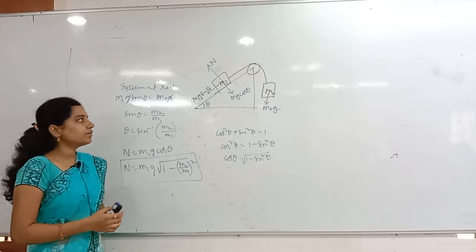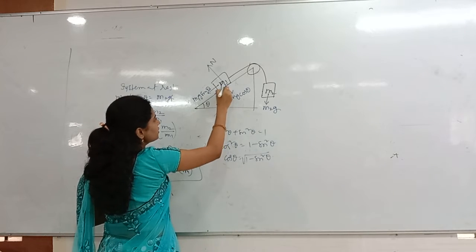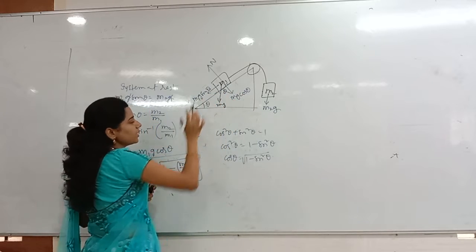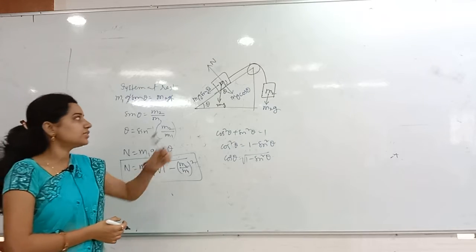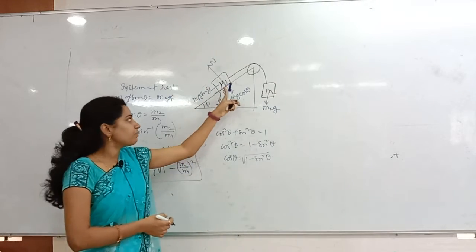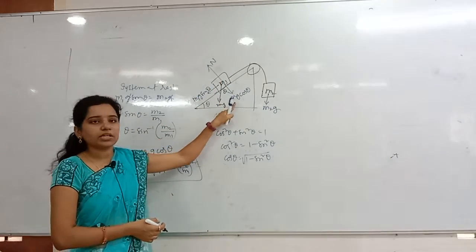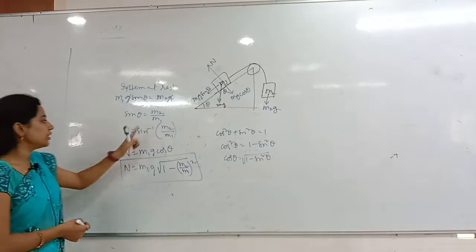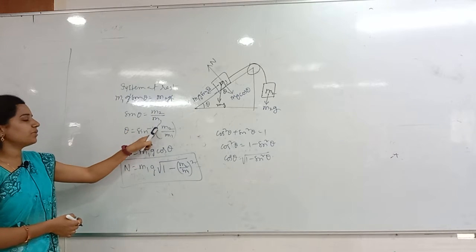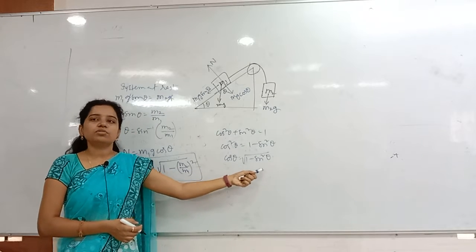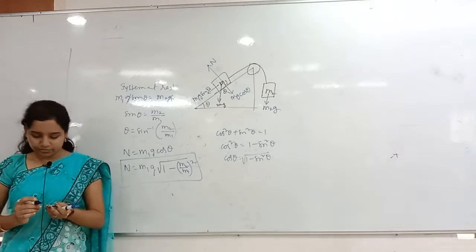From that, we already know, yesterday only I solved that mg will always be in the downward direction, and then this will be theta, this will be mg cos theta, this will be mg sin theta. So where will the normal reaction be? Normal reaction will always be perpendicular to the contact, so I have drawn the normal reaction in this direction. Now for normal reaction, who is opposite here? m1g cos theta. So N is equal to m1g cos theta. m1g into cos theta, with sin theta as m2 by m1, cos theta is under root 1 minus sin square theta. That is what I have substituted here. Clear everybody? Copy that.